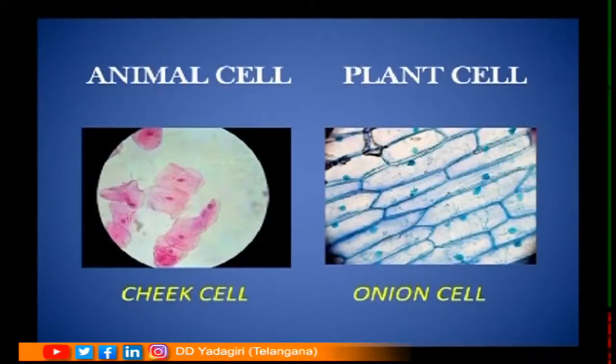Now, students, let us compare the animal cell and a plant cell. The animal cell is collected from the chick cell and the plant cell is an onion cell. Now, let us compare. What is the difference you notice here? Yes, in the chick cell you don't find any cell wall.